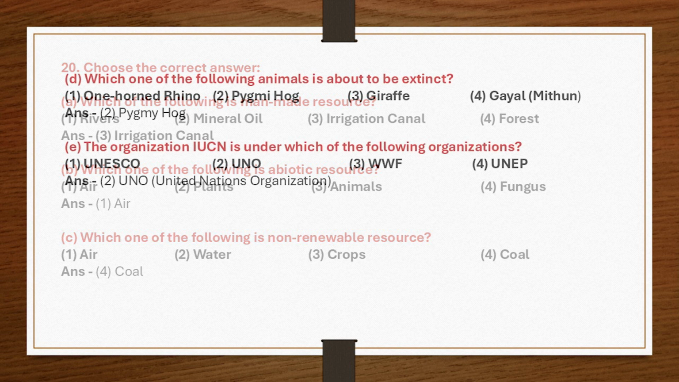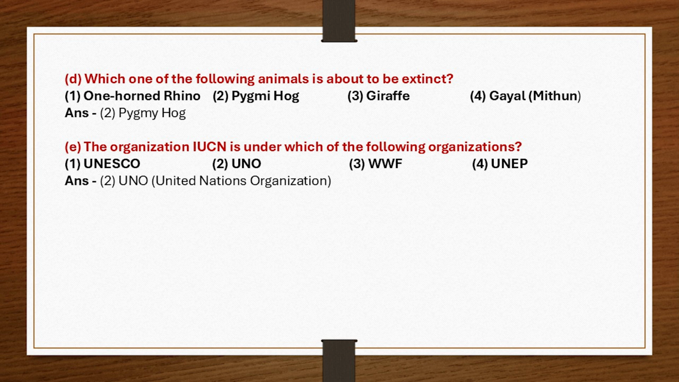D. Which one of the following animals is about to be extinct? 1. One-horned rhino. 2. Pygmy hog. 3. Giraffe. 4. Gaur, mithun. Answer. 2. Pygmy hog. E. The organization IUCN is under which of the following organizations? 1. UNESCO. 2. UNO. 3. WWF. 4. UNEP. Answer. 2. UNO, United Nations Organization.